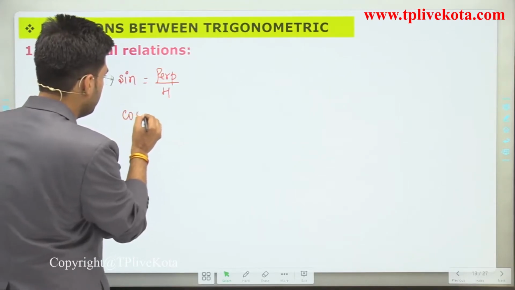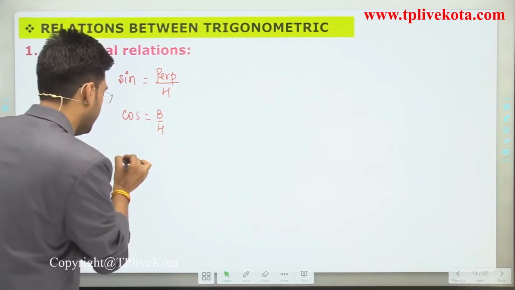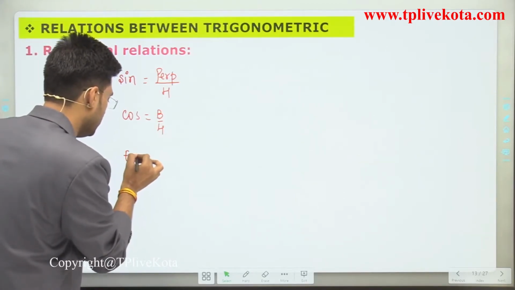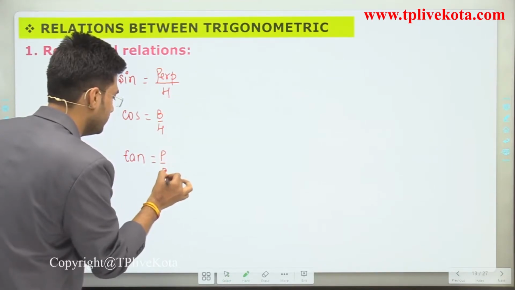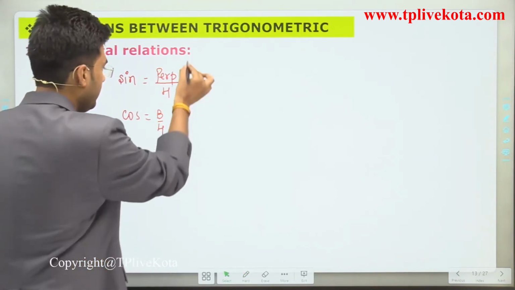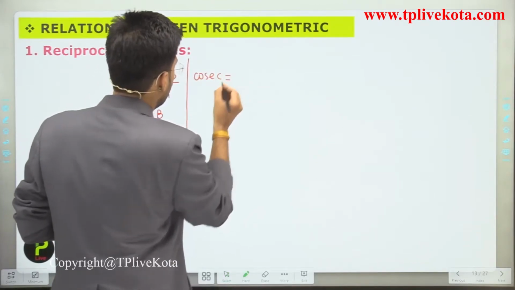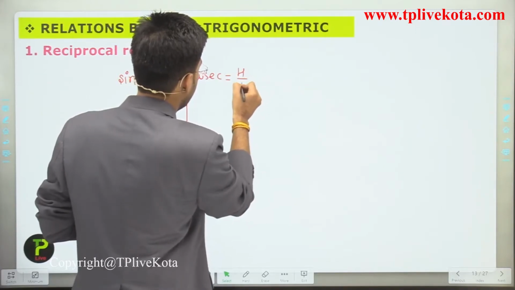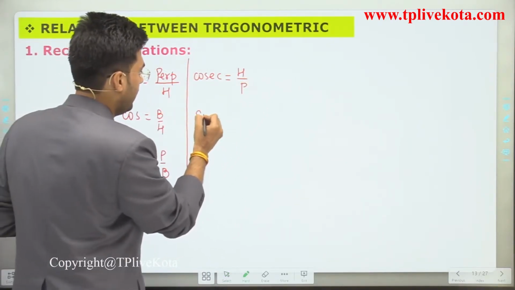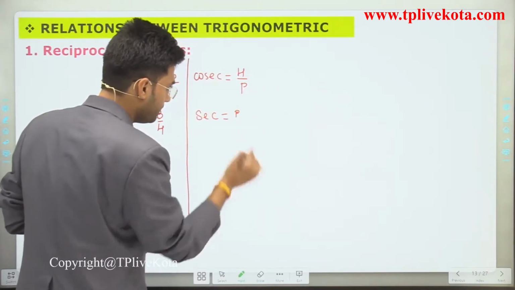Cos is base divided by hypotenuse. And tan is perpendicular divided by base. And cosec for any angle is hypotenuse divided by perpendicular. And sec is hypotenuse divided by base.